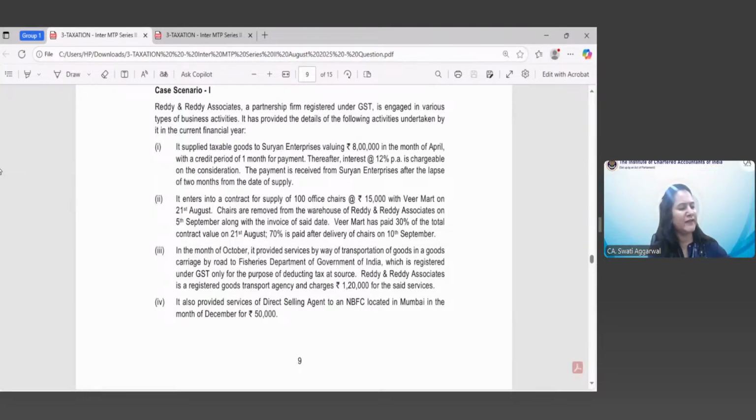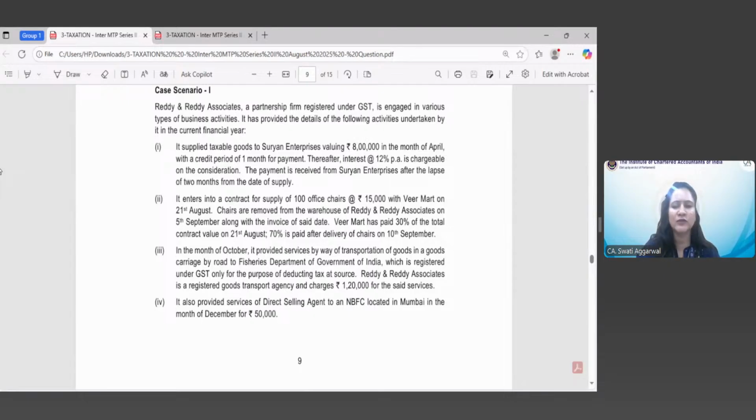Question 1 was pertaining to the value of supply and credit period. He has paid after the lapse of 2 months and 1 month credit period was allowed. Interest at the rate of 12% per annum is chargeable. So for 1 month, interest will be charged at the rate of 1%, 12% per annum is there. So 8 lakh rupees multiplied by 12% per annum, and interest will be charged only for 1 month because credit period of 1 month is allowed, right?